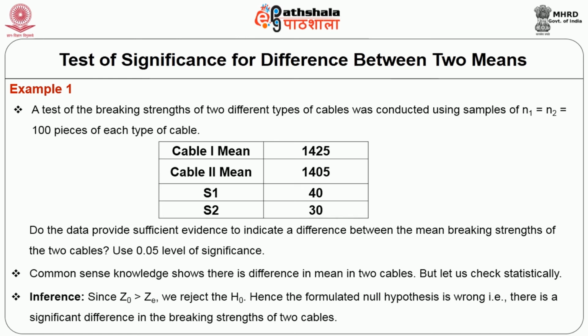Since the observed value is greater than the expected value, we reject the null hypothesis. Therefore, the formulated null hypothesis is wrong. That is, there is a significant difference in the breaking strength of the two cables.